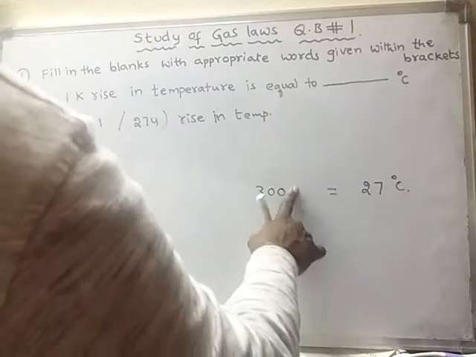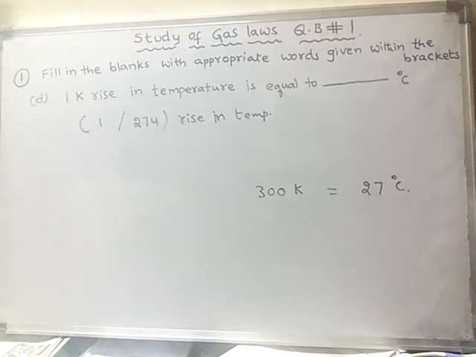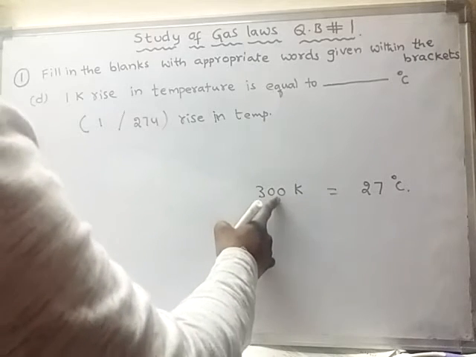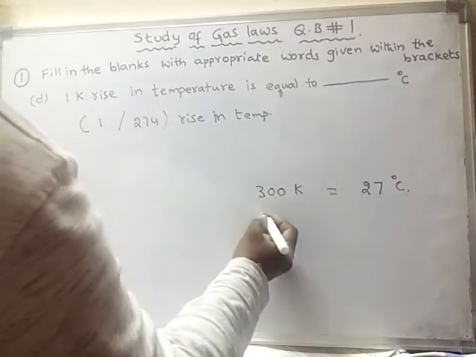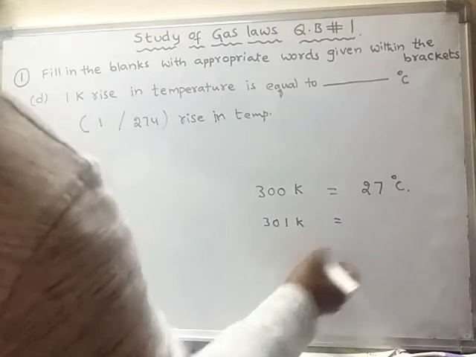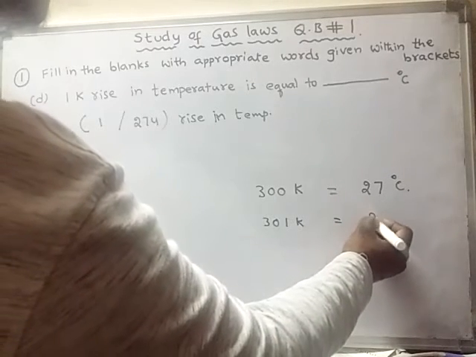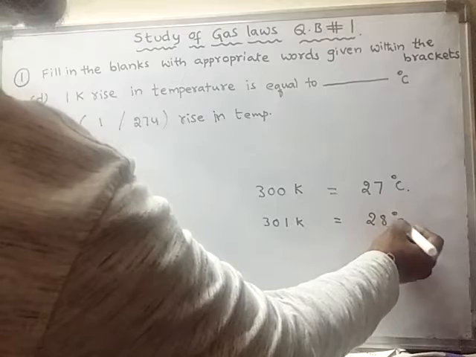If I raise this temperature by 1 Kelvin, it becomes 301 Kelvin. Then the centigrade temperature also will rise by 1 unit only, so it will become 28 degrees centigrade.